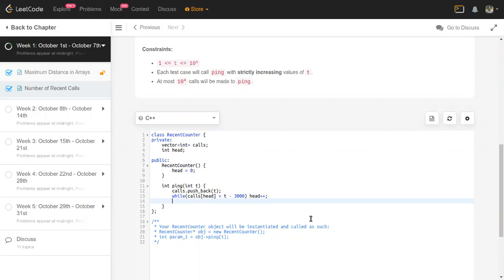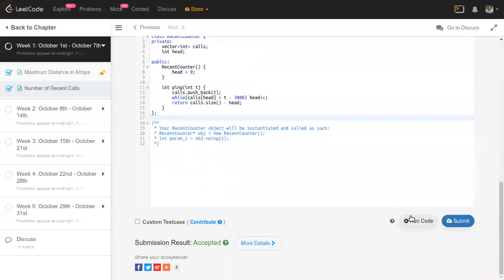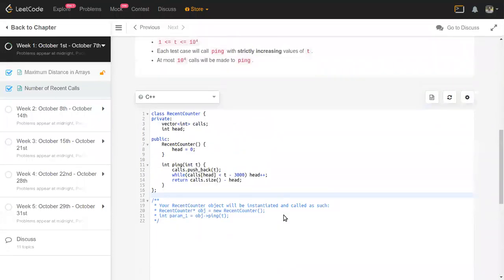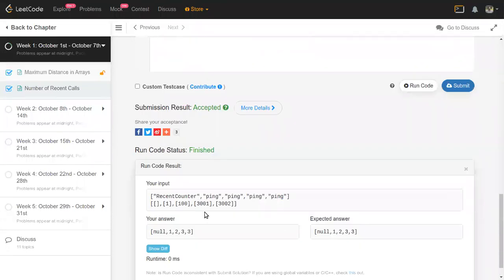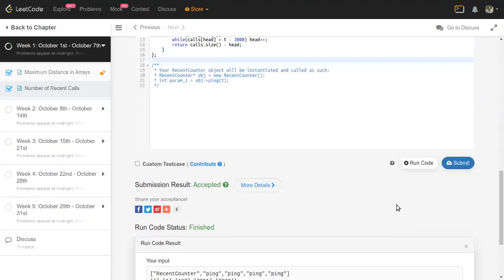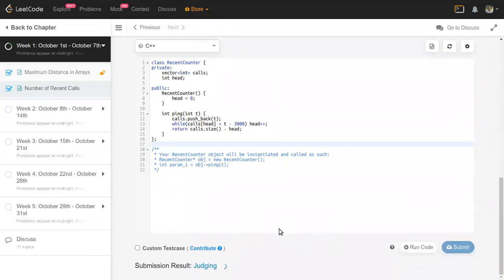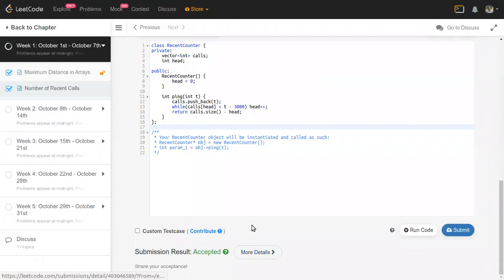So the number of ping calls within the time frame is going to be just the size of the vector minus head, right? So that should be it. So let's see whether it works. Yeah, this worked. So I'm going to just submit it, because there is nothing more I should do. It accepted it, right? So that's all I needed to show here.